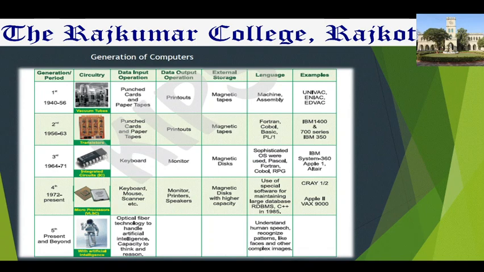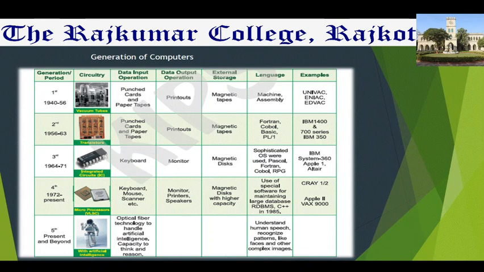You can see here small, the third image, integrated circuit, or you can say IC. And yes, from the third generation of computer, keyboard started as an input device and monitor started as an output device. So for data input, keyboard, and for data output, monitor. Then external storage, again magnetic disk.